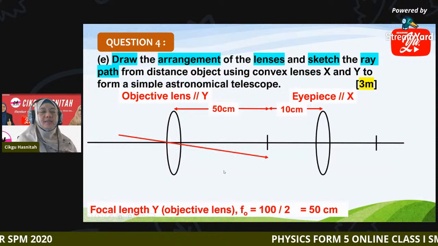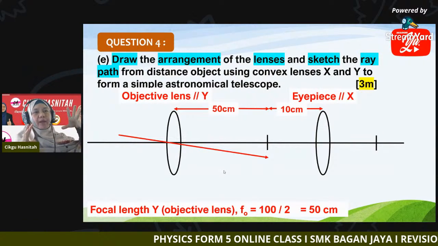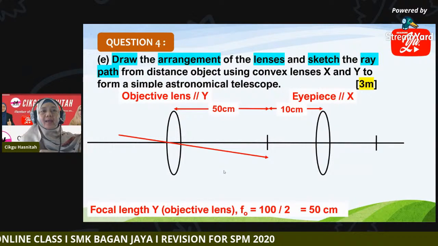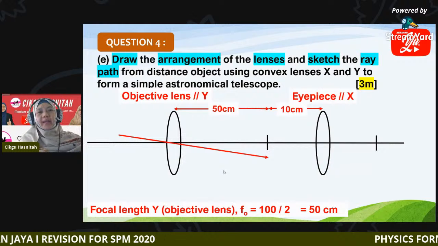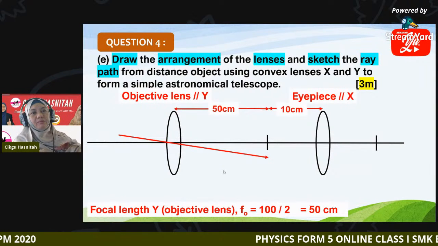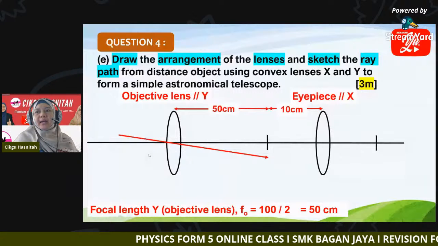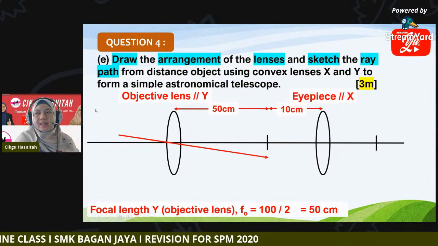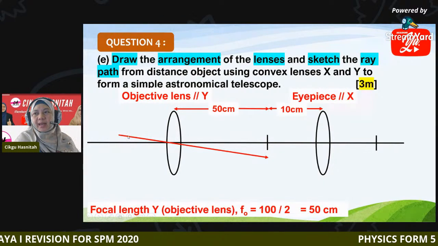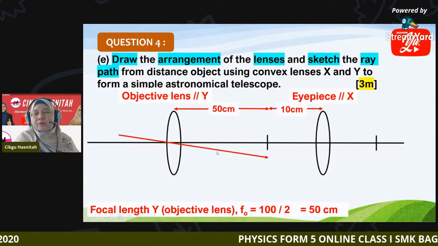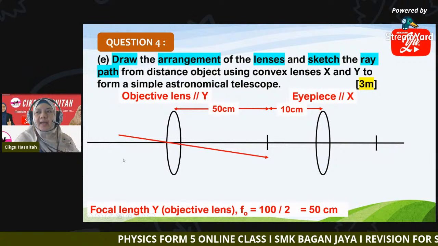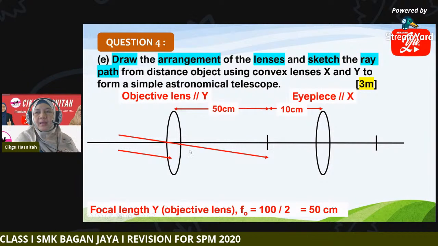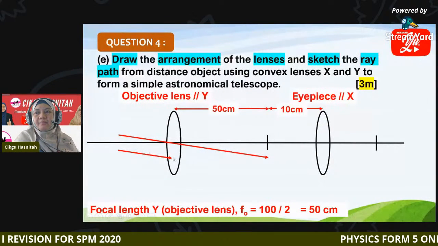Next, we draw the object for the astronomical telescope. The light comes from a very far distance. So we draw a ray entering the objective lens at the optical center, so it will travel in a straight line. Second, we draw another ray parallel to the first ray, and it passes through here.